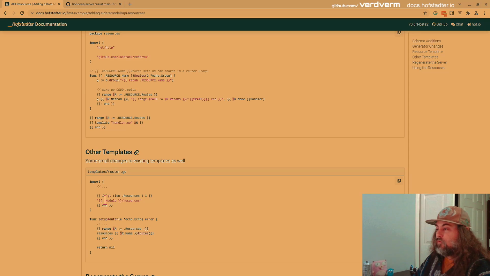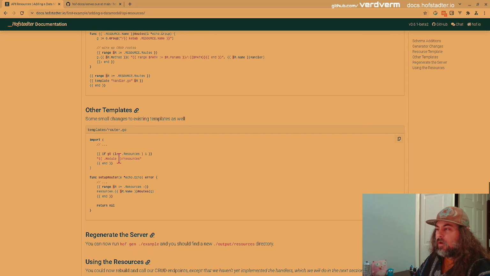So then all we need to do is change our router and import the module if there's any resources. That's why we like this, because you might not have any routes, you might just have resources. So that's why we conditioned it before when you thought, hey, how would you have an API server without routes? Well, we have resources which generate routes, so we can do it that way. Typically, you'll have both, though.